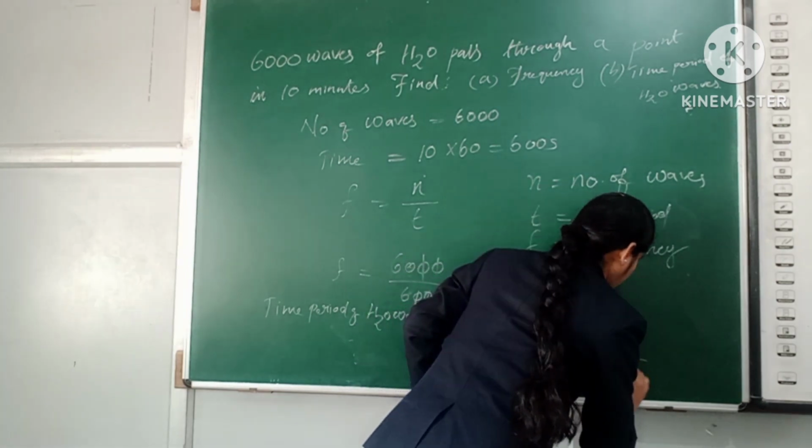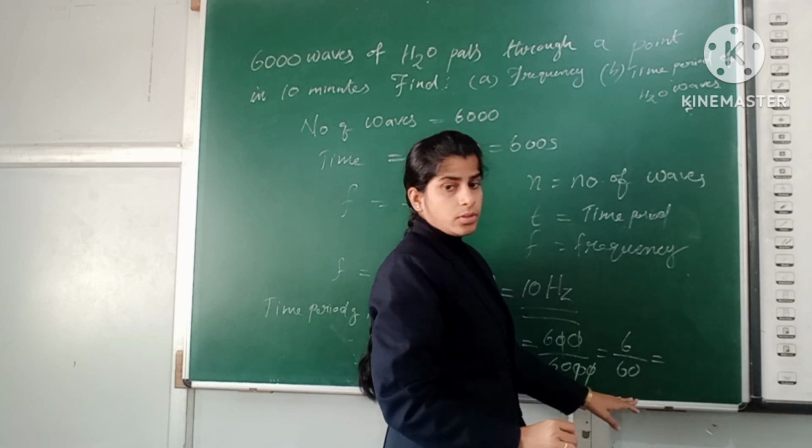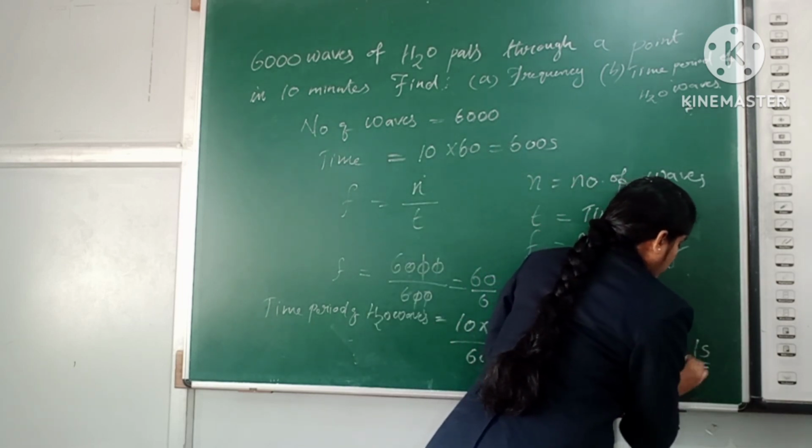So 6 upon 60, and you will get the answer 0.1 second.